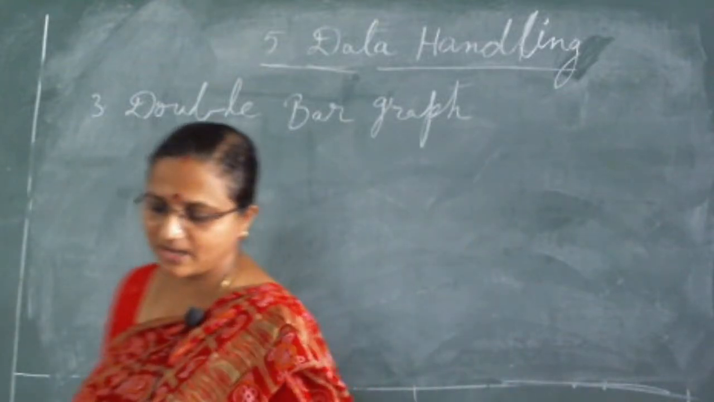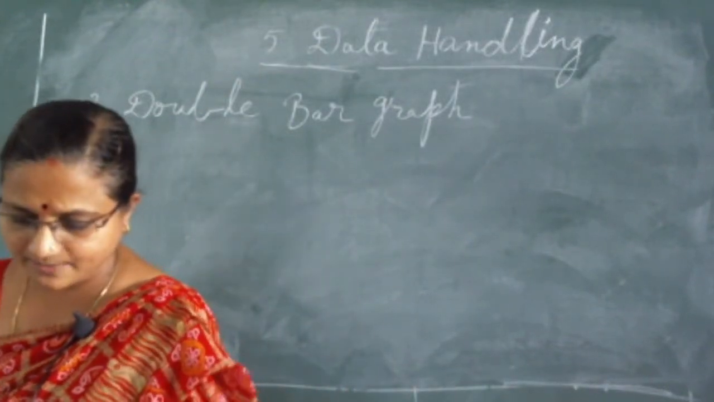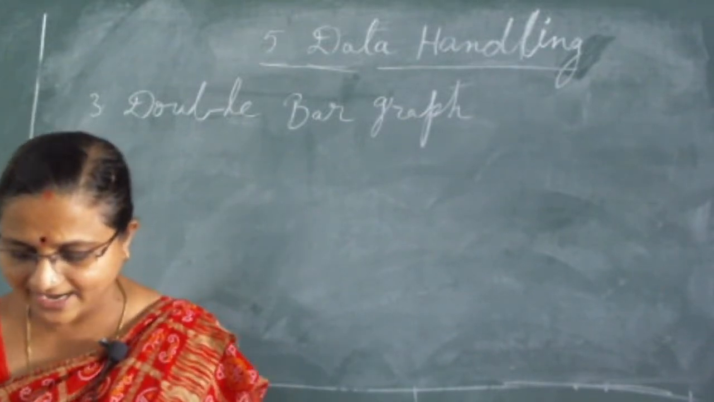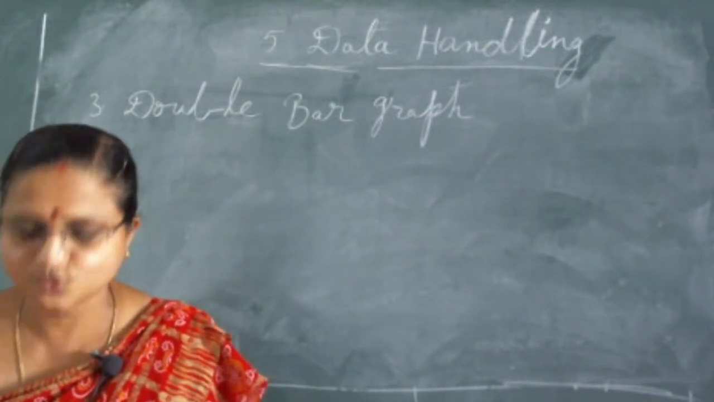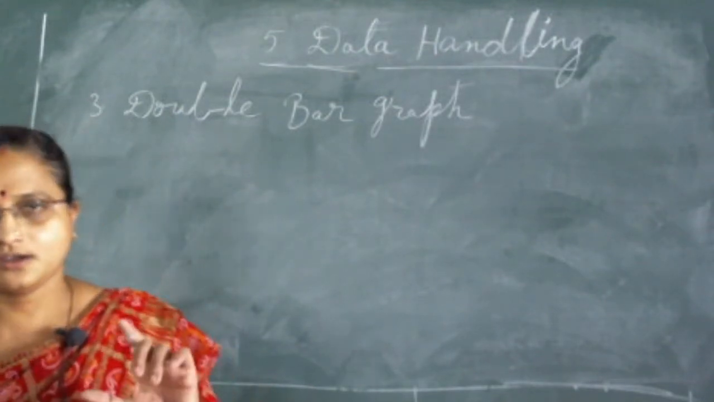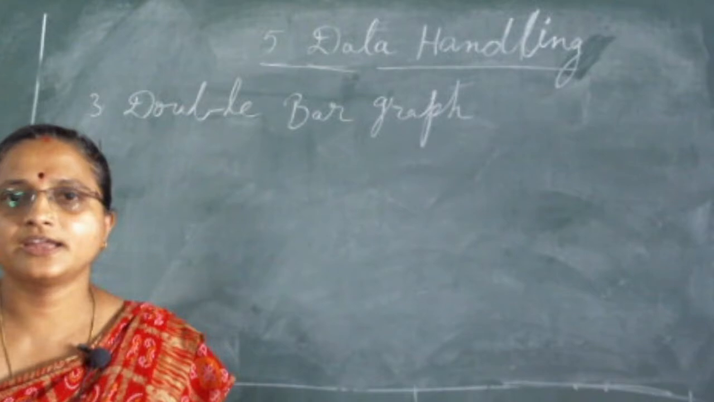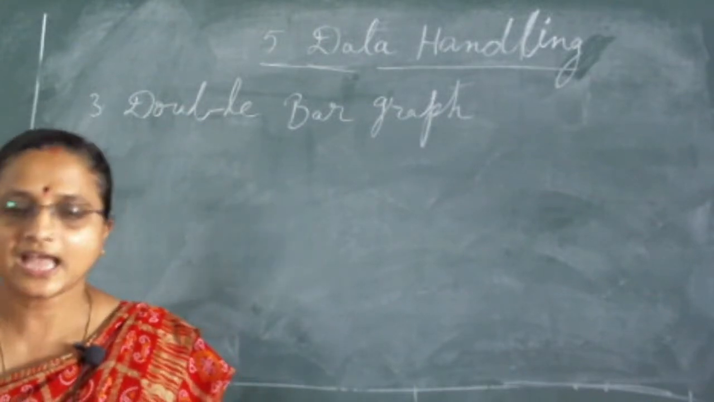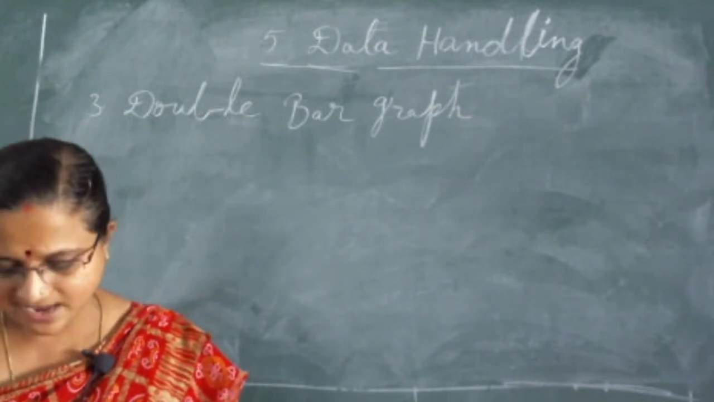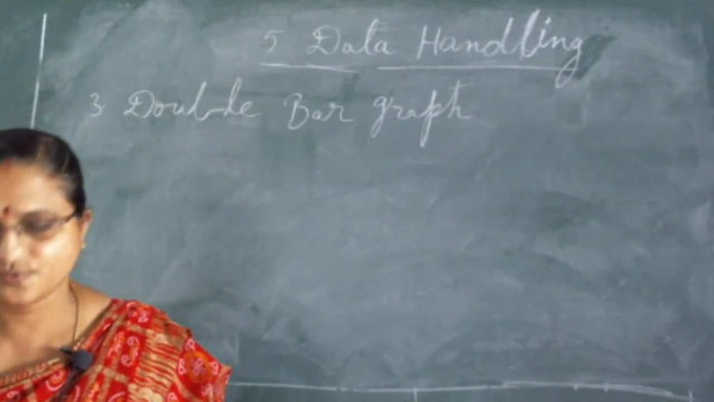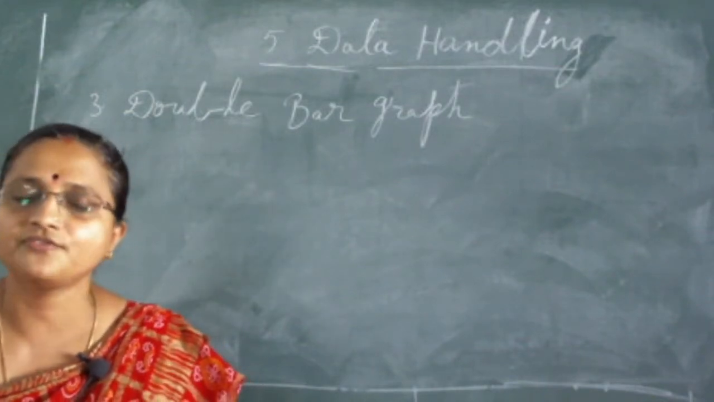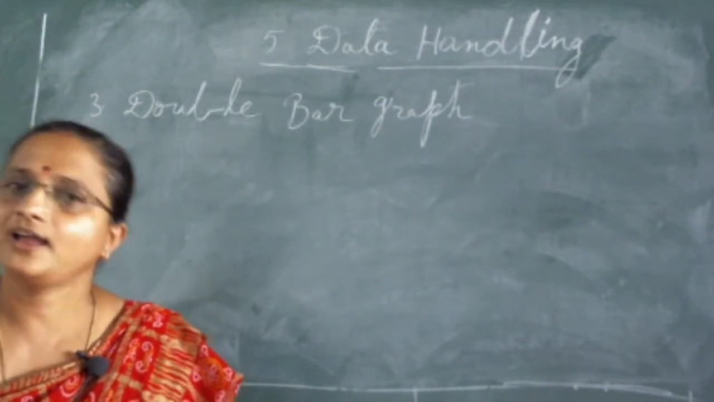What about the double bar graph? What is the meaning of the double bar graph? A bar graph showing two sets of data simultaneously, it is useful for the comparison of the data. This is also a bar graph only, but if it is showing two types of data simultaneously, then it is known as the double bar graph, and it is used for comparing the data.